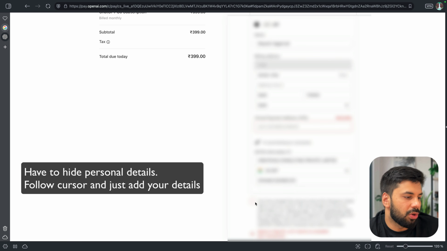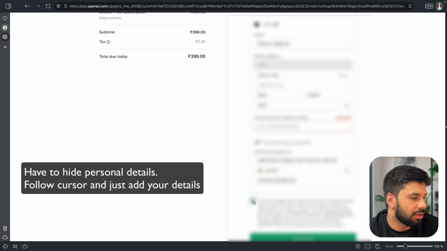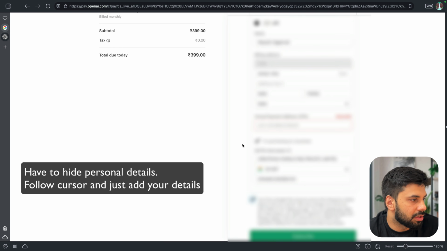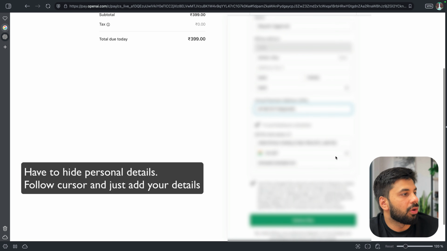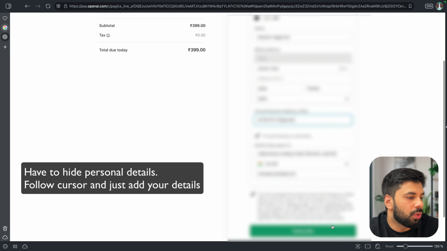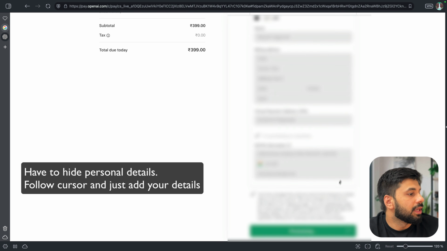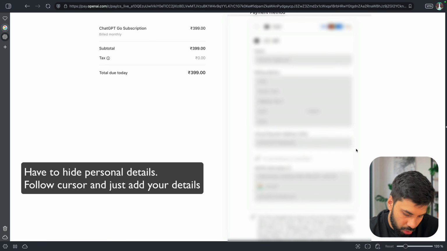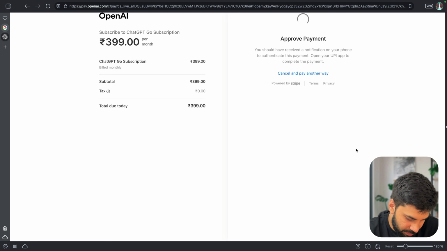So you will be charged the amount at the frequency listed until you cancel. Totally makes sense. All these things are fine. Now I think I can just go and enter my VPA. So I've entered my VPA and I think all the details are added. Now let me go and do subscribe. It is again showing everything. So subtotal, all those things are getting shown. Let me quickly go to my mobile and pay for the same as well.